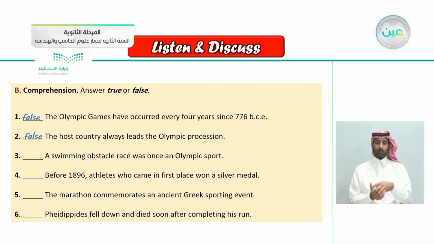Number 3, a swimming obstacle race was once an Olympic sport. Of course, this is true, but they dropped it as we read. Number 4, before 1896, athletes who came in first place won a silver medal.